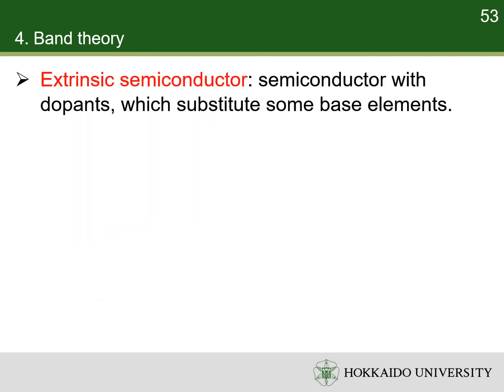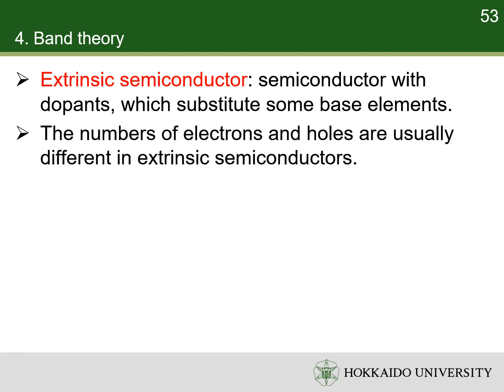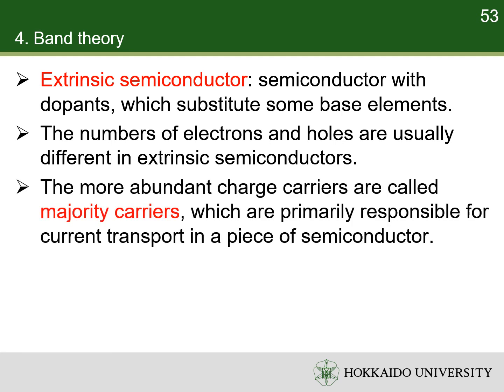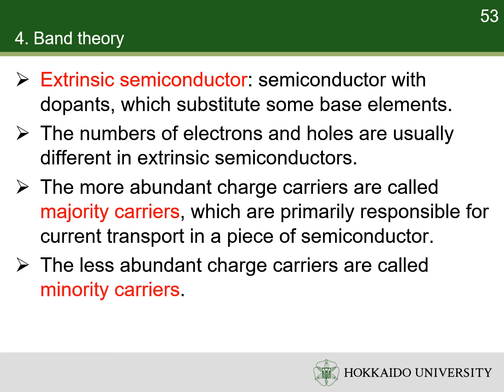An extrinsic semiconductor is a semiconductor with dopants. The dopant atoms substitute some atoms of the base semiconductor. The numbers of electrons and holes are usually different in extrinsic semiconductors. The more abundant charge carriers are called majority carriers, which are primarily responsible for current transport in a piece of semiconductor. The less abundant charge carriers are called minority carriers.